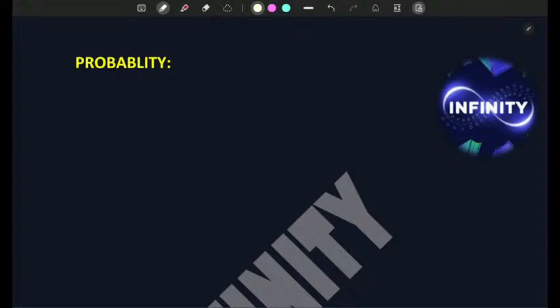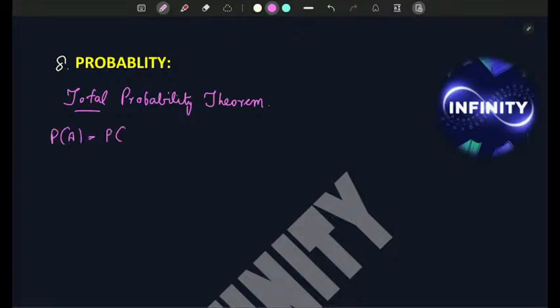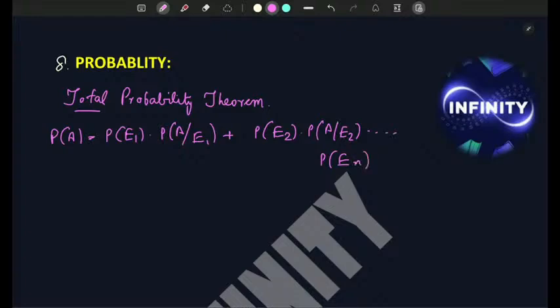Next is the important chapter, probability. Here you need to know the total probability theorem. So total probability theorem: P(A) is equal to P(event 1) into P(A such that event 1 has occurred) plus P(event 2) into P(A such that event 2 has occurred), like this up to P(event n) into P(A such that event n has occurred).